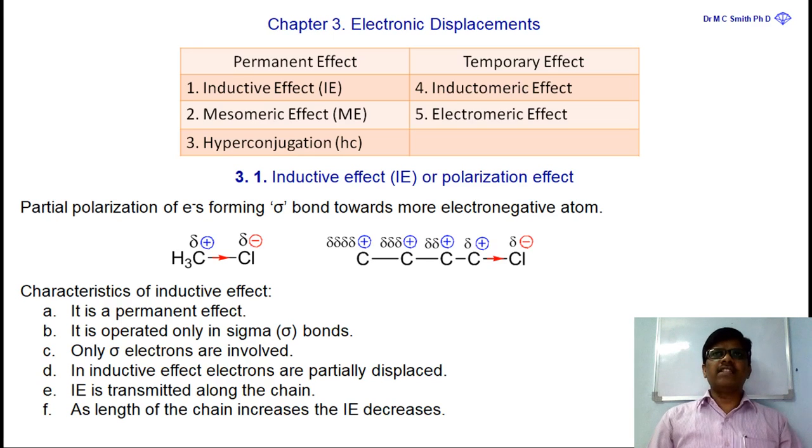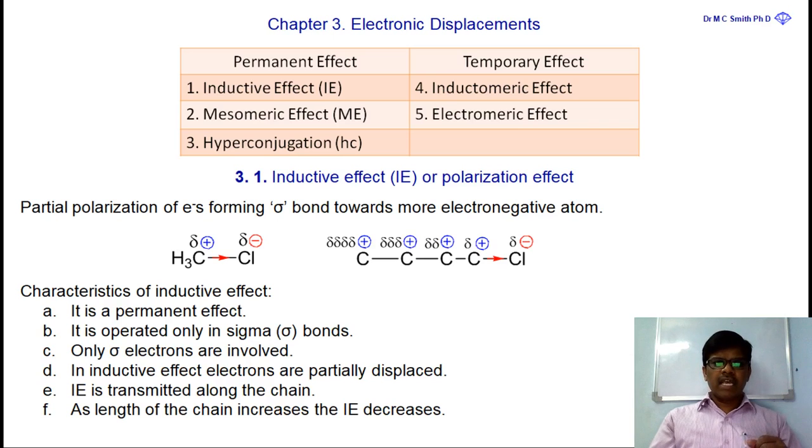Yes, what is the inductive effect? Inductive effect is an effect where there is partial polarization of electrons of a sigma bond towards the more electronegative atom.